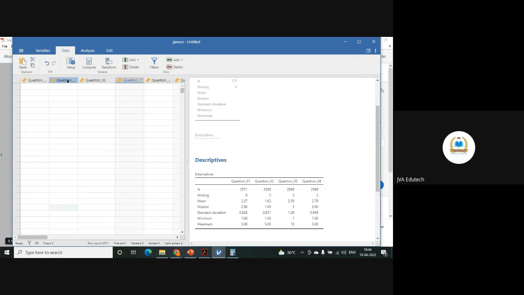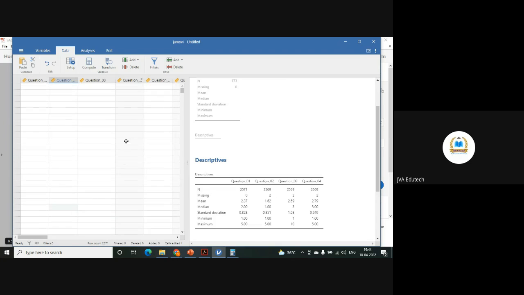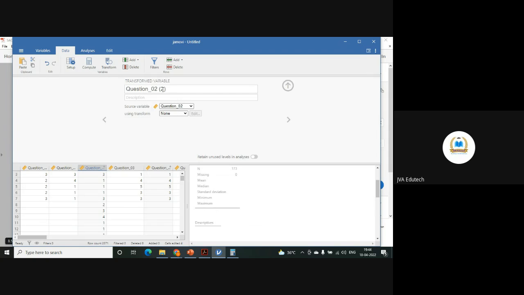So question number 2, where has the data gone? Yeah. Third. Okay. So go to transform, and in this same variable, delete this and create a new transform.